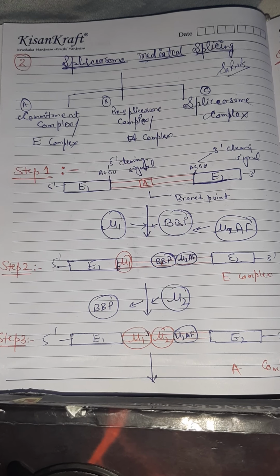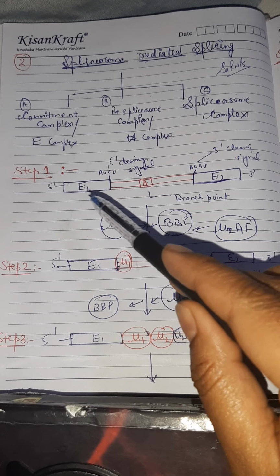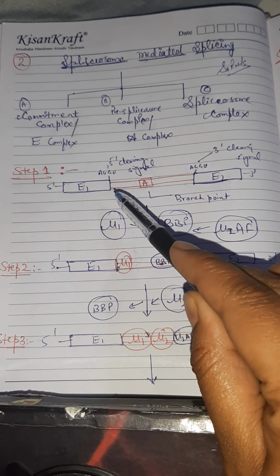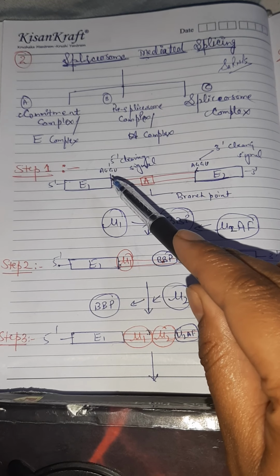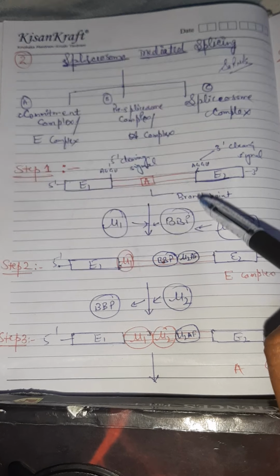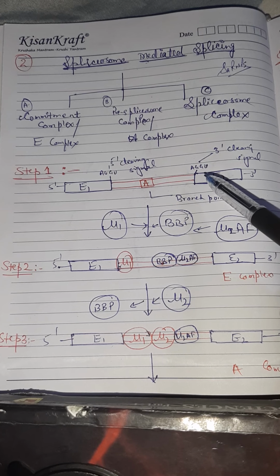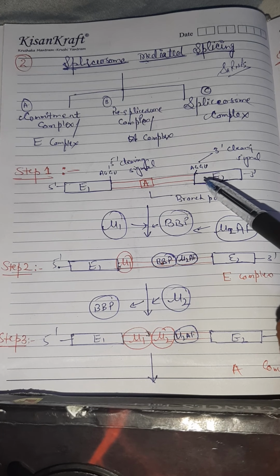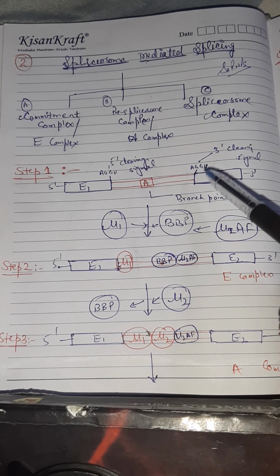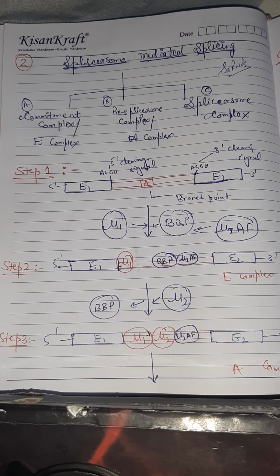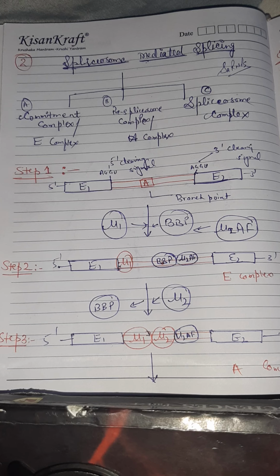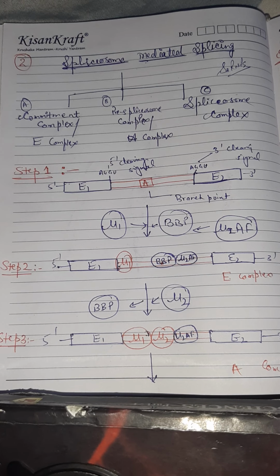Those three points are, as you can see, the 5' cleaving signal, which is at AG|GU, the branch point, and the 3' cleaving signal, which is also at AG|GU. So the three points are the 5' signal point, the 3' signal point, and the branch point.